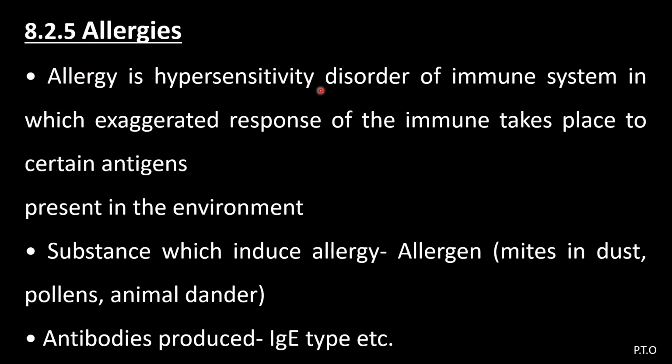Allergy is a hypersensitive disorder of the immune system, an exaggerated response of the immune system to certain antigens present in the environment. Substances which induce allergy are called allergens. Mites in dust, pollen grains, and animal dander are examples of allergens which produce allergy. Immunoglobulin E type of antibodies are produced during allergies.